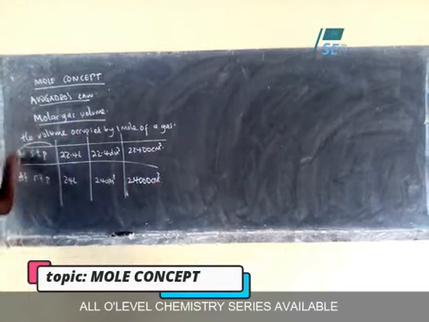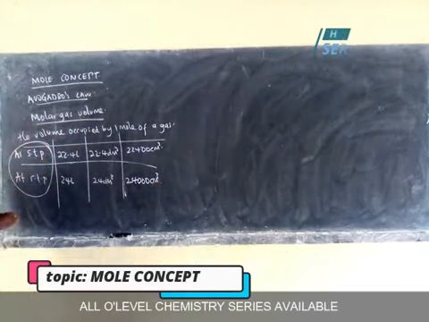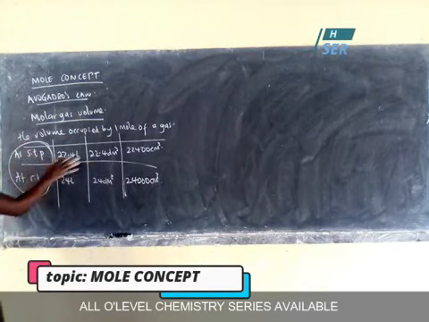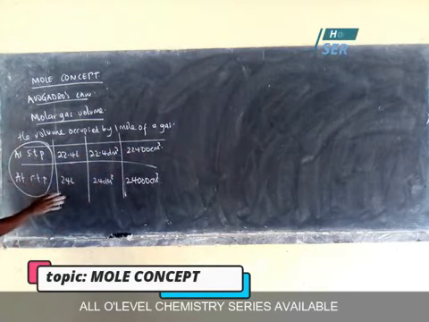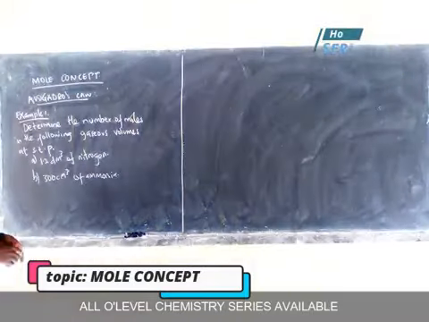So at these temperatures, the molar gas volumes are these. At STP, we have this, then at room temperature, we have that. We have an example here.